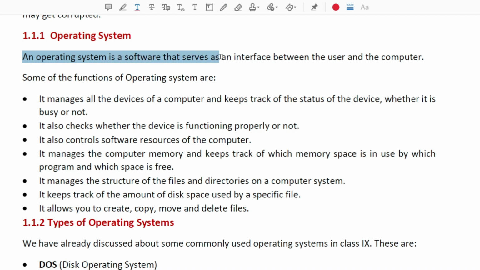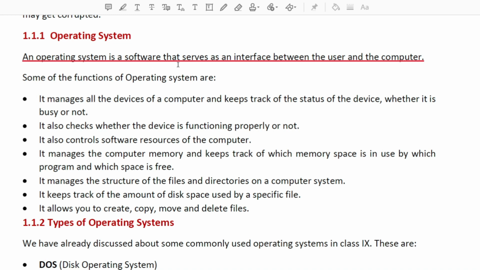An operating system is software that serves as an interface between the user and the computer. Now, actually, it is software. We can't touch software; we can touch hardware. Hardware, for example, is the keyboard, mouse, monitor, printer, which we can touch. But we can't touch software. Like when you are playing a game on a mobile or a computer, you can't touch that. That is software. MS Office, Excel, PowerPoint are all software.